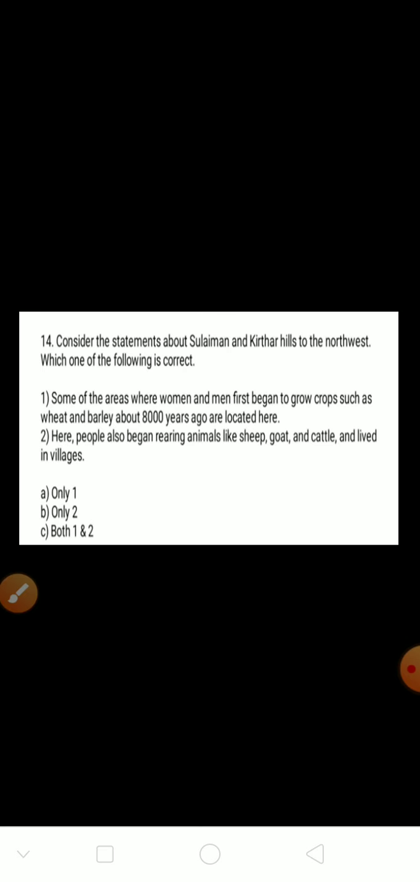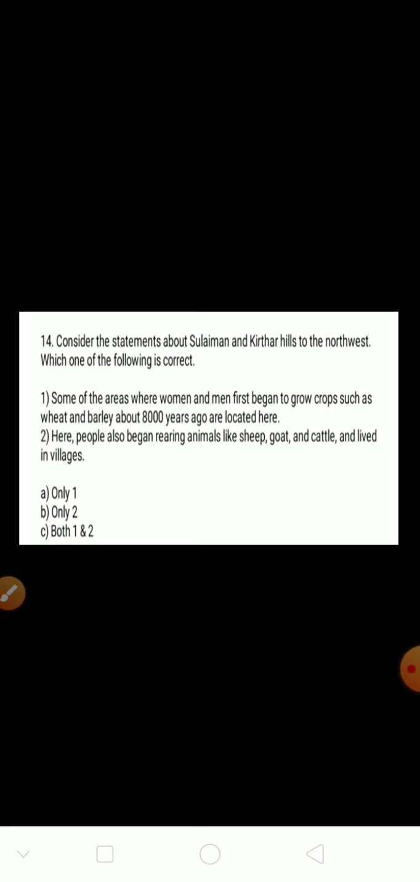Question number 14. Consider the statements about Sulaiman and Kirthar hills to the northwest. Which one of the following is correct? The question once again, see here, two statements are given about hills. The hill names are Sulaiman hills and Kirthar hills. These are in the northwest. So which statement is correct?